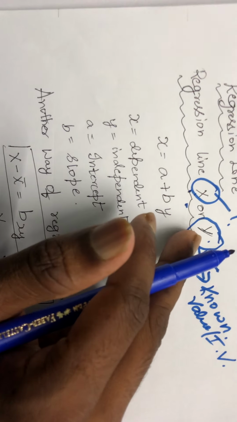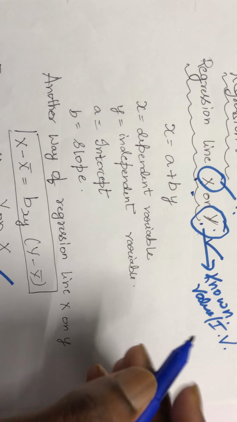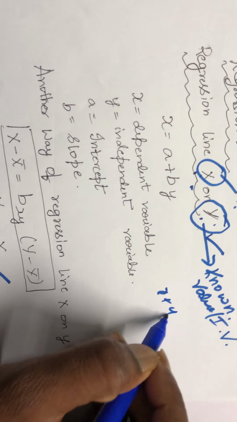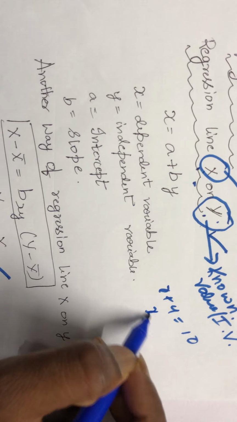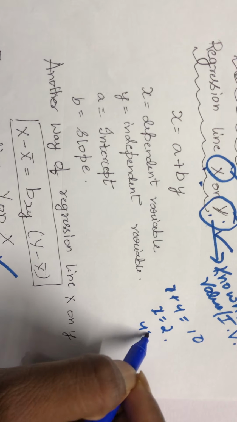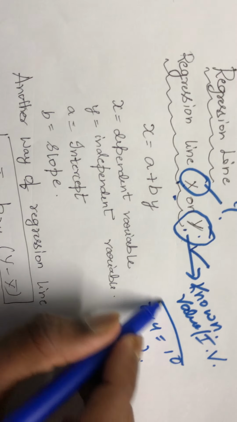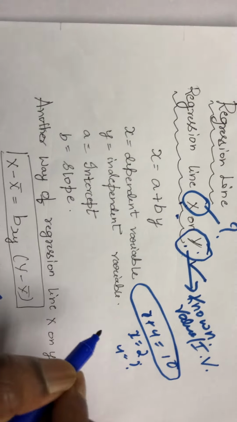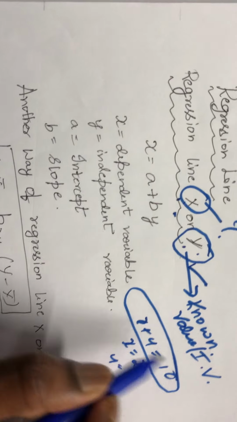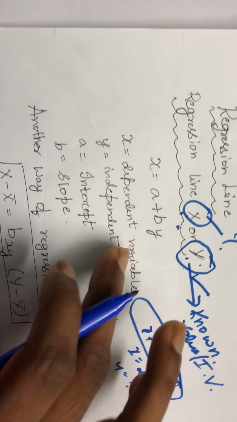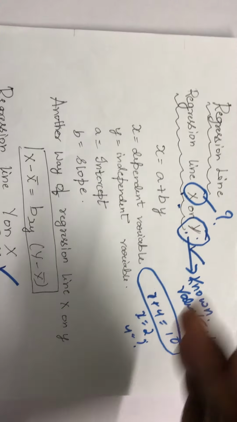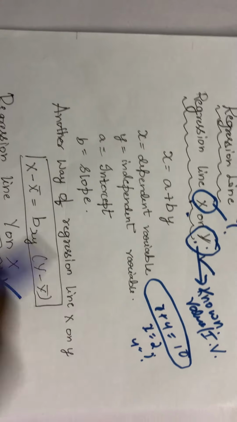In the equations chapter, they used to give x plus y equals 10, x equals 2, find y. But in regression, the first step is to form an equation. First we need to form an equation. How to form the equation we studied here. After regression, the equation comes, so they are interrelated.